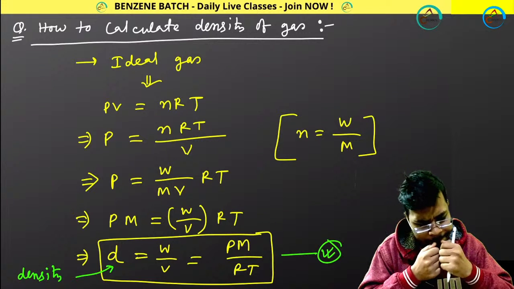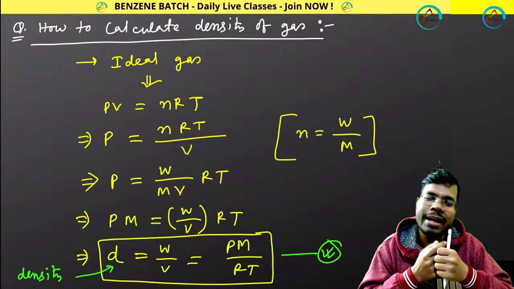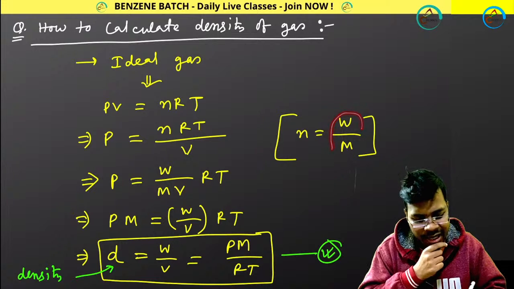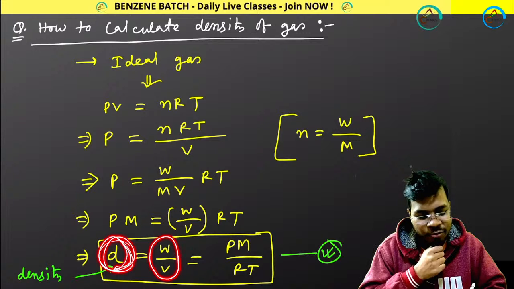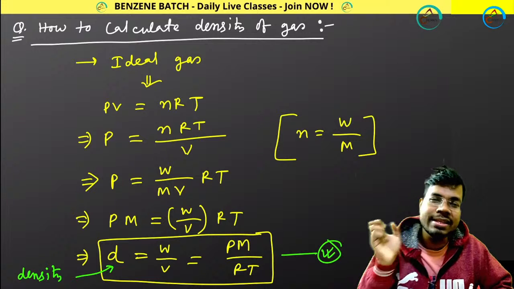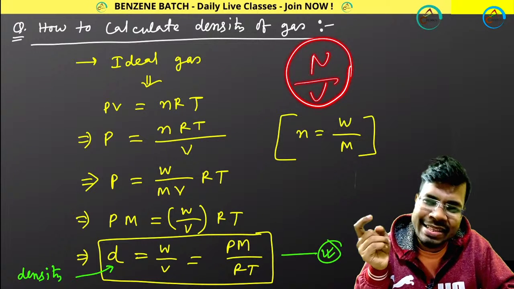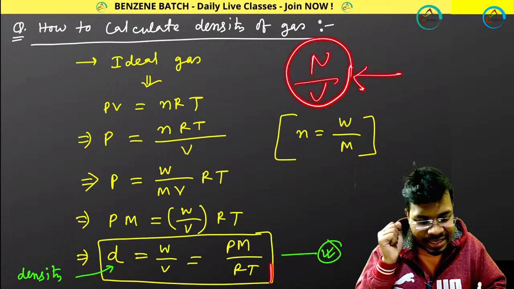PM will not be your density; you can compare it with density, but density will be mass by volume, right? So in this case I will consider mass divided by volume. W divided by V, that is your density. That is another kind of density. You can also represent density by the number of molecules per volume. That is also called density, but if I consider the density of gas molecules, you have to use this expression. How?